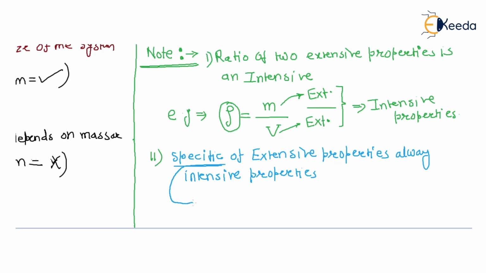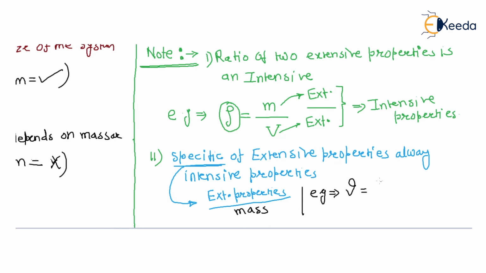Specific means extensive property divided by mass. Example, specific volume. What is the specific volume?